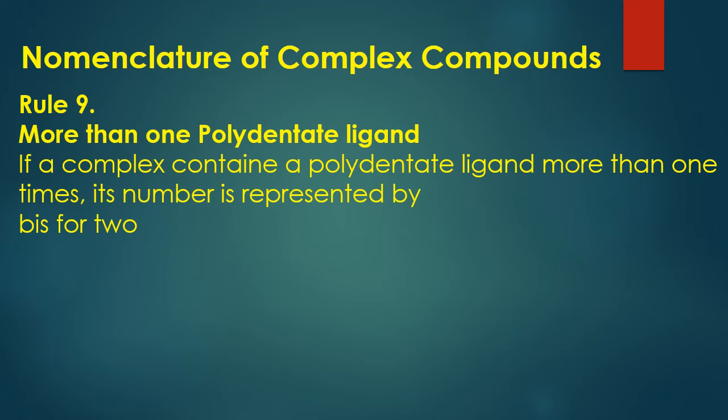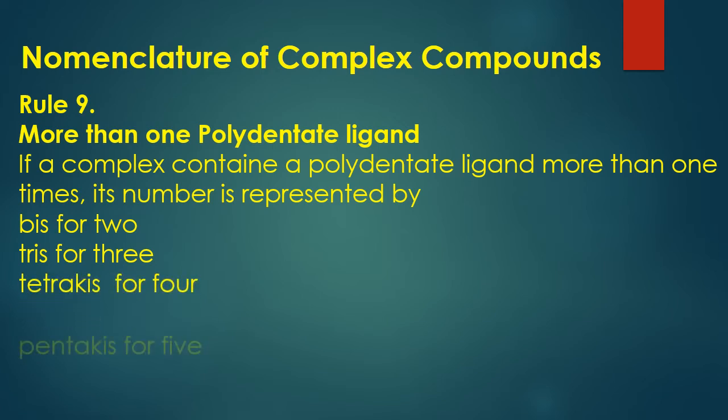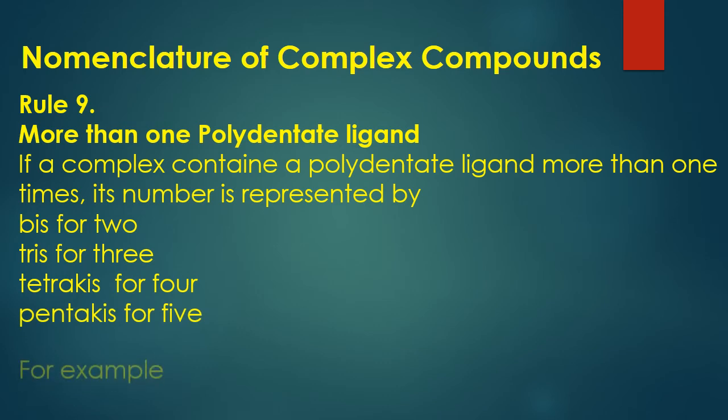It means that there are 2 such polydentate ligands, then the word bis will be used. Tris for 3, tetrakis for 4, pentakis for 5. These will be used for different numbers of polydentate ligands.